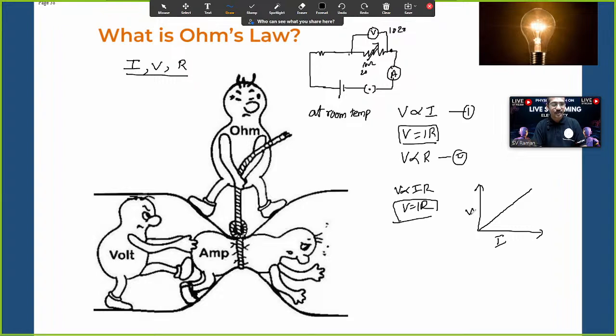Now the student asked a question. Ammeter we connect in series, voltmeter we connect in parallel. Why is the reason? Might be that is the question. Ammeter is connected in series because the ammeter resistance is a low value. Ammeter has its own resistance, voltmeter has its own resistance. So the low resistance we connect in series, and the high resistance we connect in parallel. Because of the high resistance of the voltmeter, if you connect it in parallel, we can identify the exact potential difference. Ammeter internal resistance is low, so connect in series. That's why we connected in series.